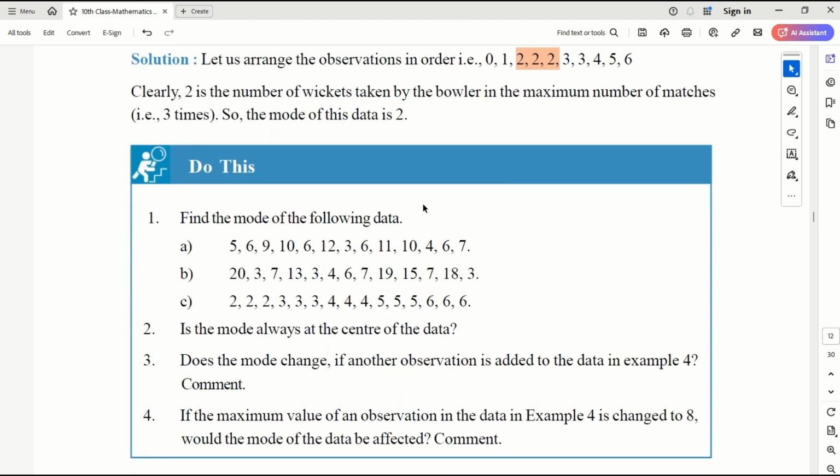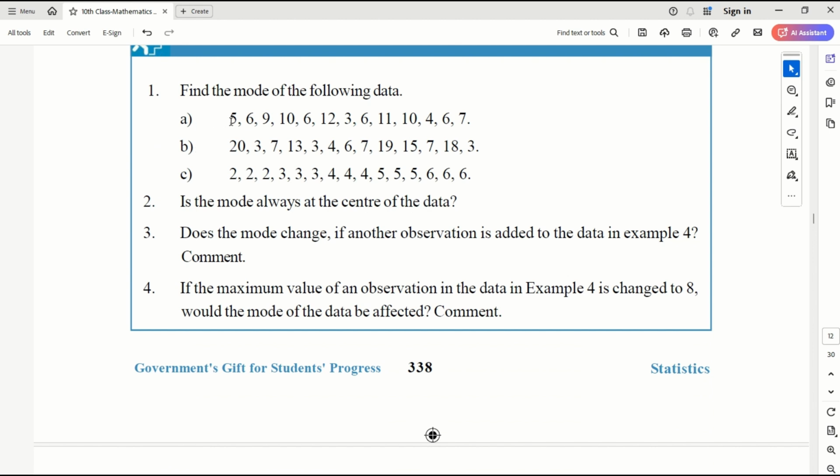Before going there, let's see: find the mode of the following data. First, you have to write it in sorted order. For me, it looks like 6 is repeated the most number of times, because it is 4 times. Similarly, you can do the other ones. In this example, if you see, 2, 3, 4, 5, 6 all occurred an equal number of times, so you can take the average of these numbers. That's the mode.